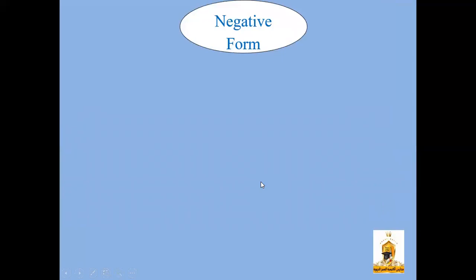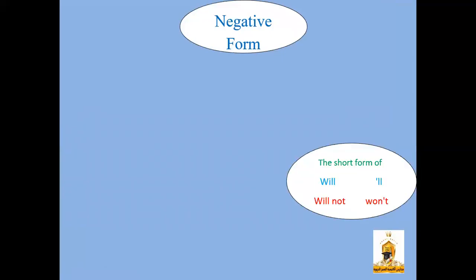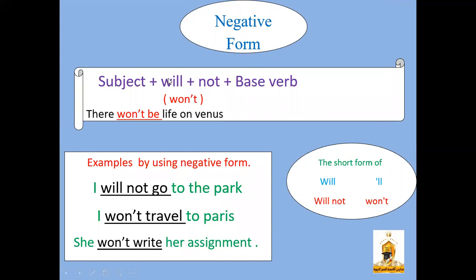The second form of the simple future sentence is the negative form, which is not different from the affirmative form because it consists of the same parts: subject, will, not, and the base verb.